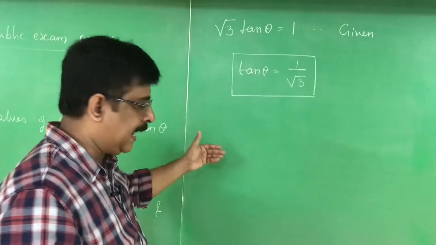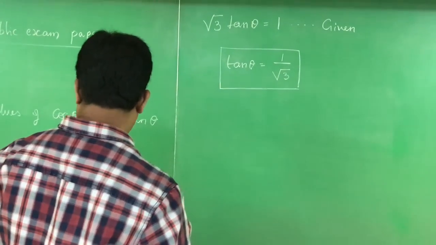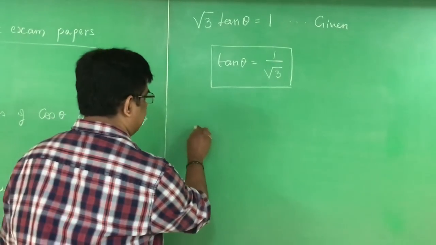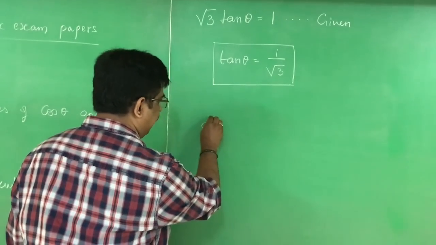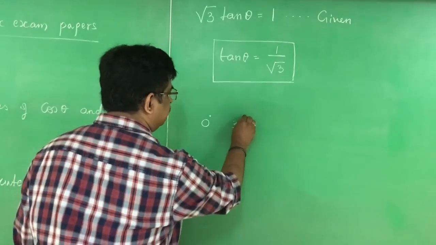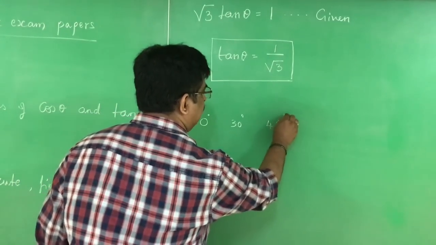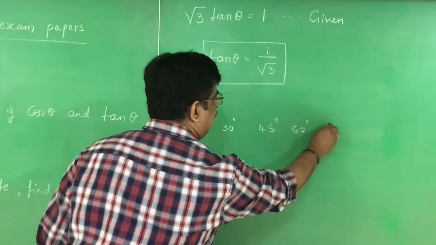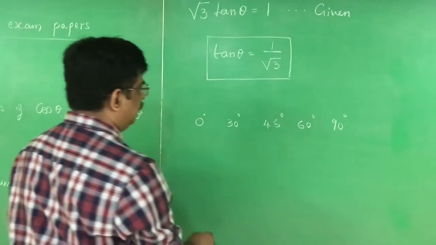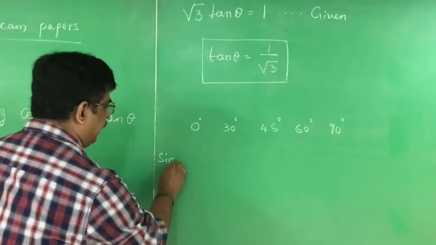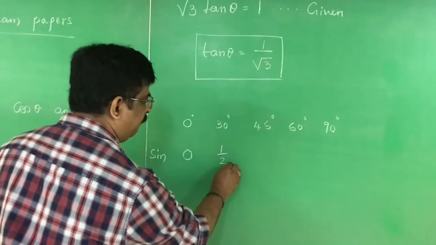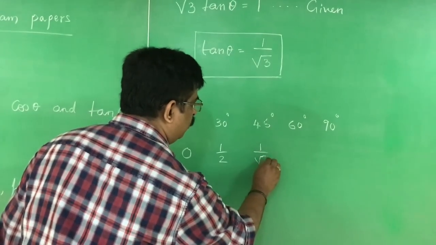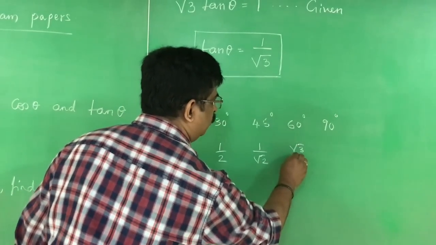I write sin, tan and cos because we require only sin, tan and cos. The standard angles are 0 degrees, 30 degrees, 45 degrees, 60 degrees, 90 degrees. The first ratio is sin. Sin is 0, half, 1 by root 2, root 3 by 2, 1.